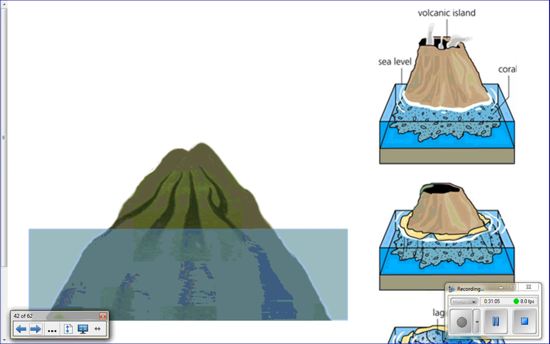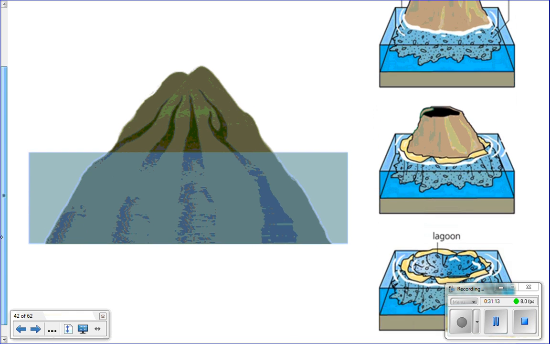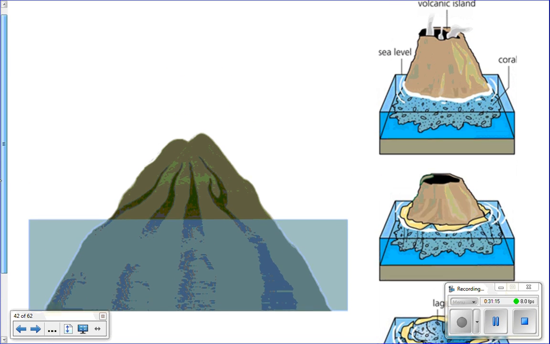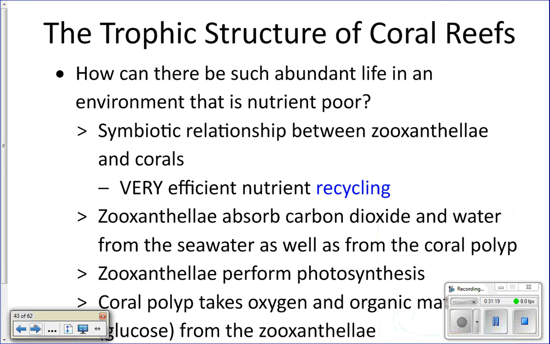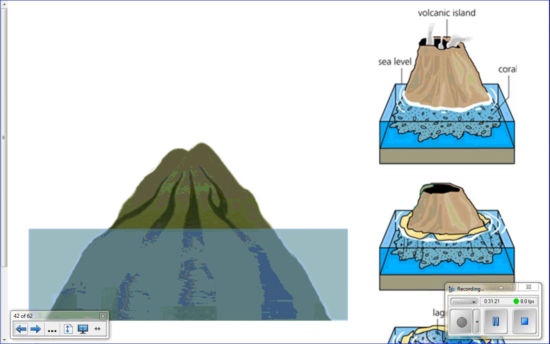That was an animation, and it's not working on my smart board, so I'm sorry. You can kind of see pictures right here on the right. So that's what happens. It's called an atoll. That's where we're stopping.